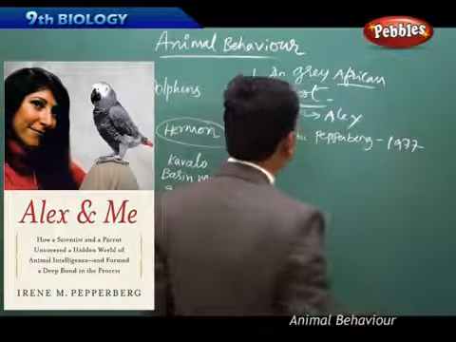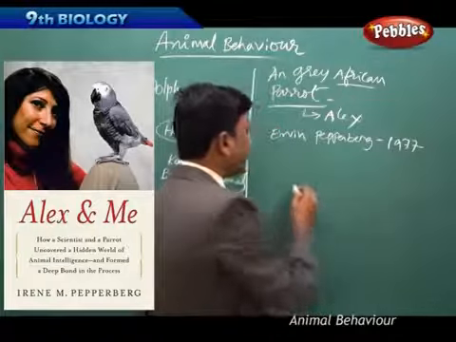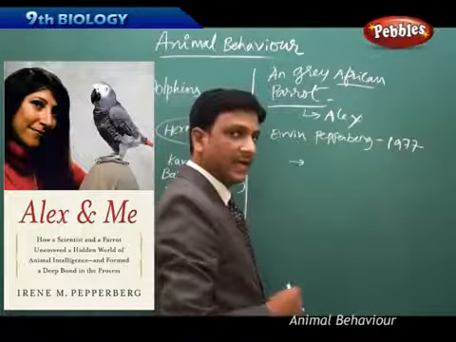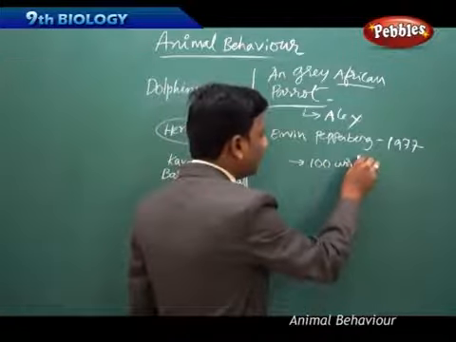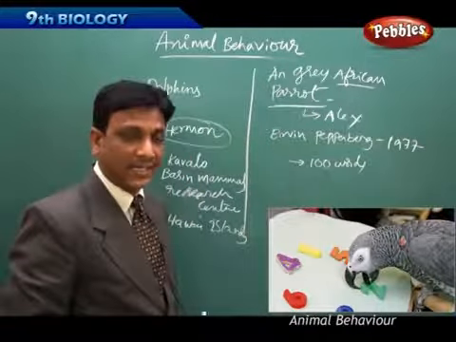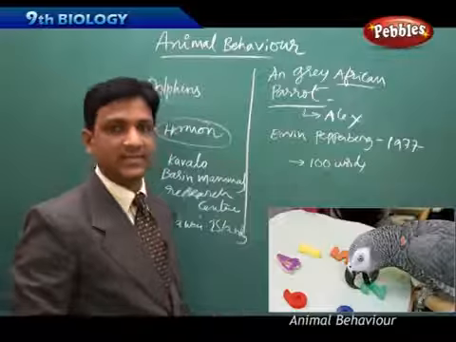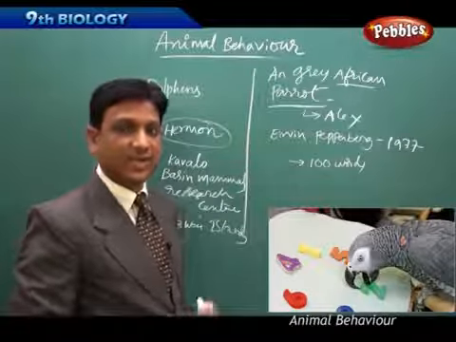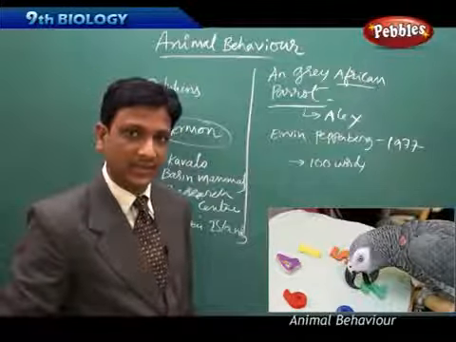She named it Alex, and she trained it. She taught it 100 words. So that parrot could learn 100 English words, and she taught the parrot arranging these words in some sentences. So it could make some sentences out of the 100 words that it could learn.